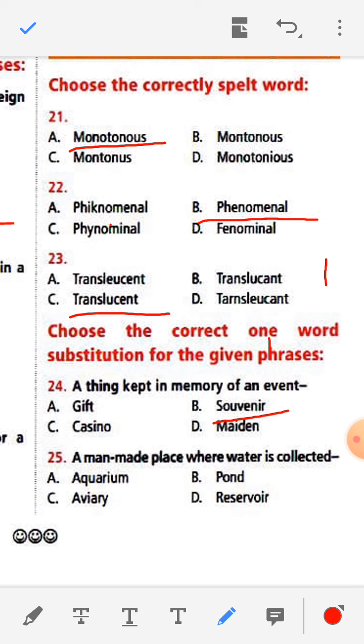A man-made place where water is collected, where we collect the water, what is that called? Aquarium, pond, reservoir. So the answer is reservoir.